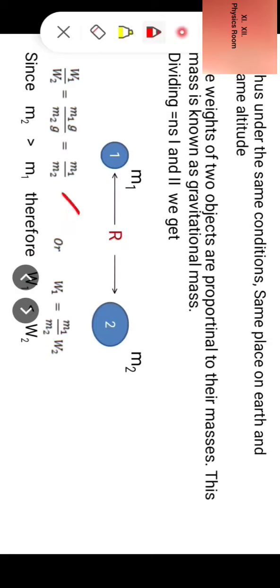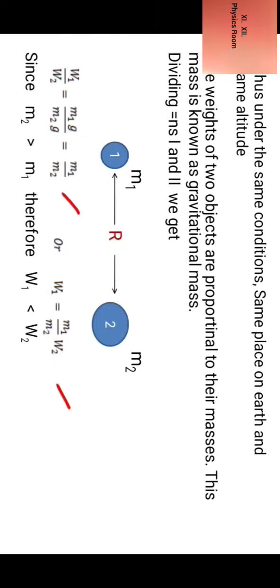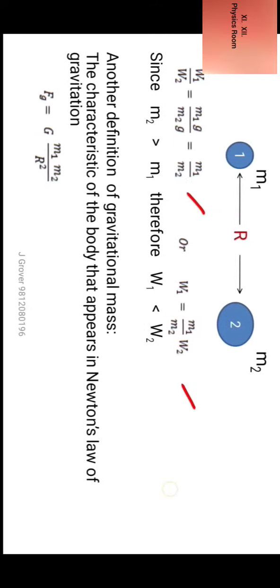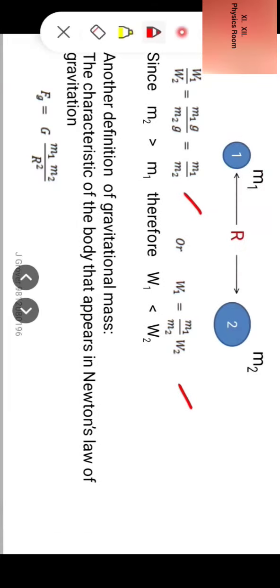Or W1 is equal to m1 by m2 into W2. Since m2 is more than m1, therefore W1 is less than W2.